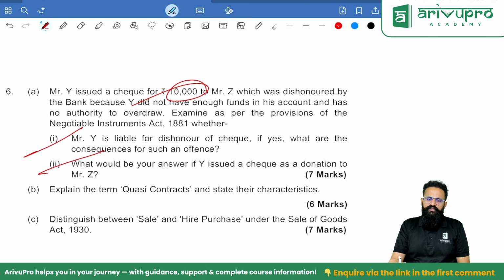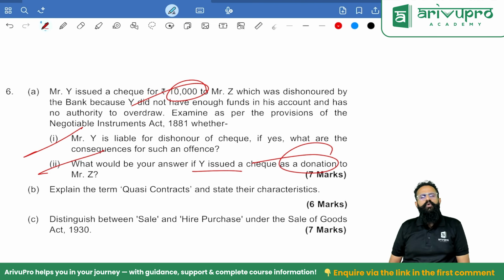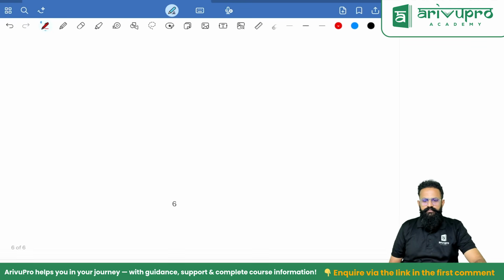What would be your answer if Y issued a check as donation? Remember, a check bounce case can come only and only in the case of a legally enforceable debt. Donation, gift, all these are not valid grounds. It's not a valid ground for dishonor of a check.